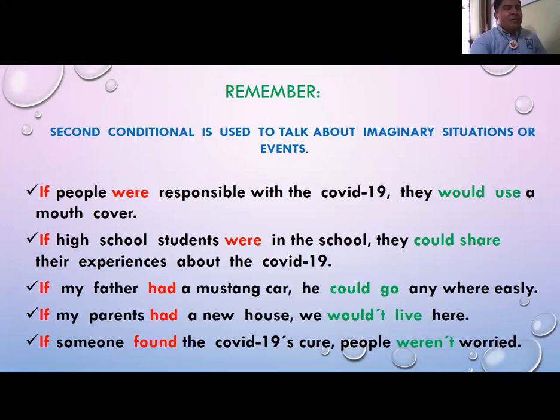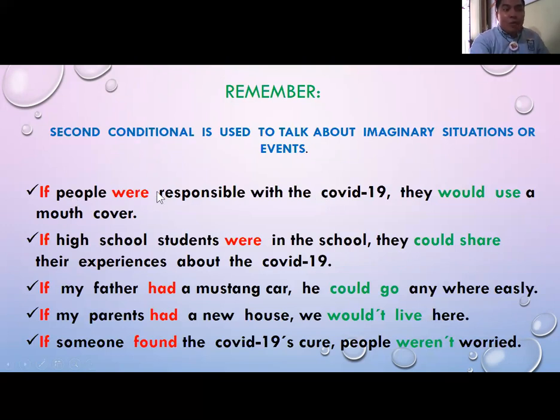Here I wrote some examples, but I used some colors to identify the features of the sentence. With red, I wrote the conditional if and the verb in past in our first clause.